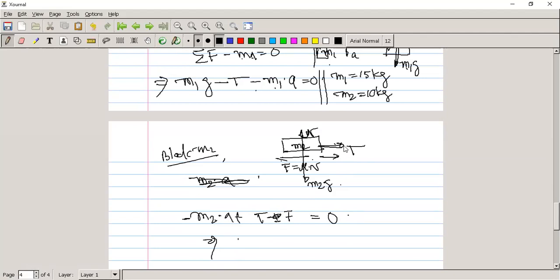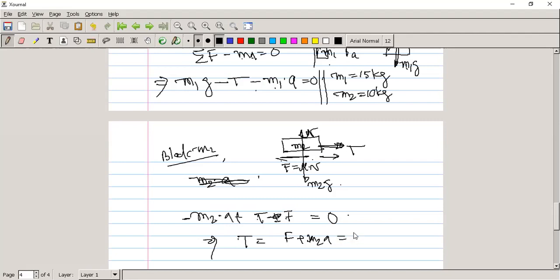See, this is your T in this direction, and in this direction is f. So T minus f equals m2 into a. So here you can find T is equal to f plus m2 into a.